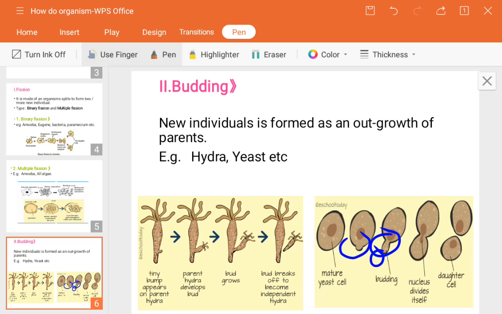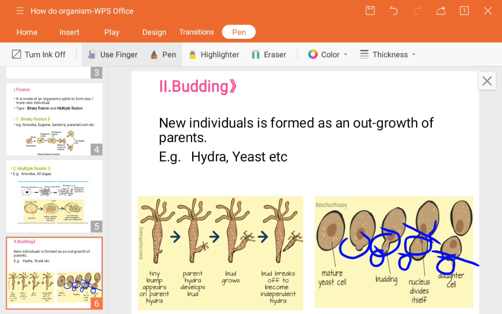So whenever they grow like this and detach, the outgrowth present on the new individual will stay as it is for a longer time. When it breaks down, it will also slowly divide, and as time goes, the smaller one also will break down. So in case of yeast, this happens in the form of budding.